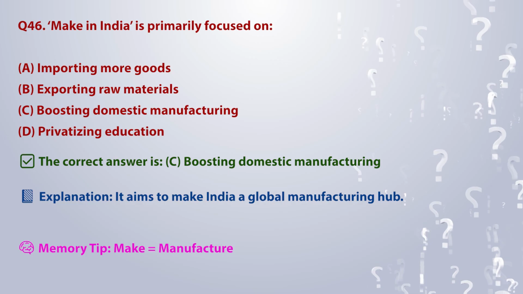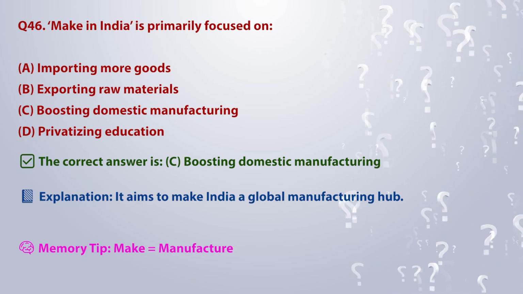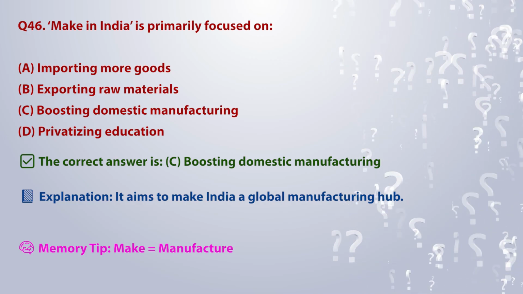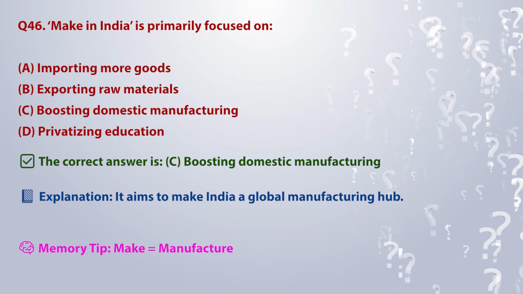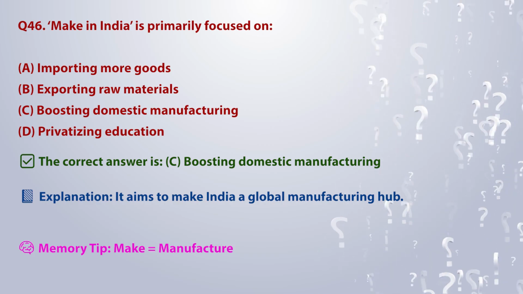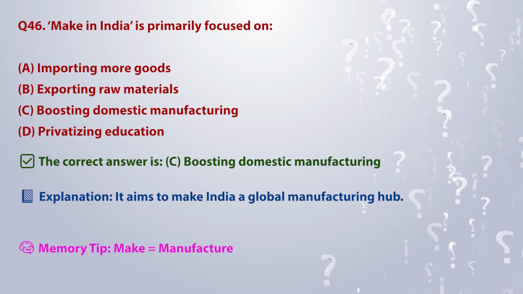The correct answer is C. Boosting domestic manufacturing. Explanation: it aims to make India a global manufacturing hub. Memory tip: make is equal to manufacture.